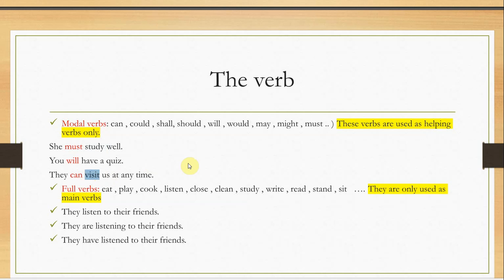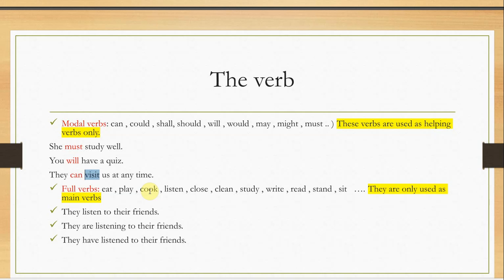Number four, the full verbs. Full verbs like what? Like eat, play, cook, listen, close, clean, study, write, read, stand, sit, walk, run, jog, see. Anyone, any verb, any action, like think, believe, love, hate, admire, abhor. Any verb, any action. Okay? So they are verbs and always used as full verbs, and full verbs only.